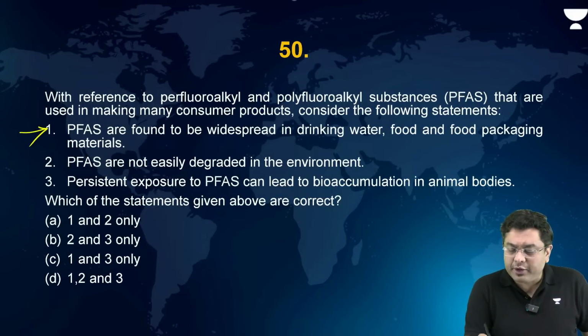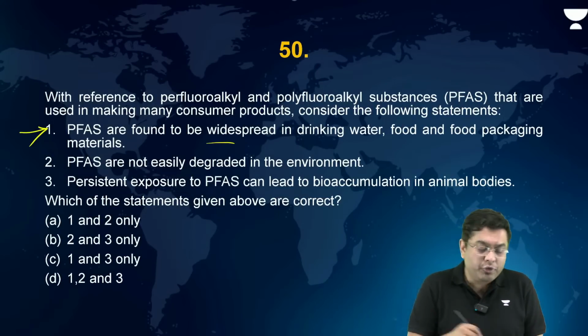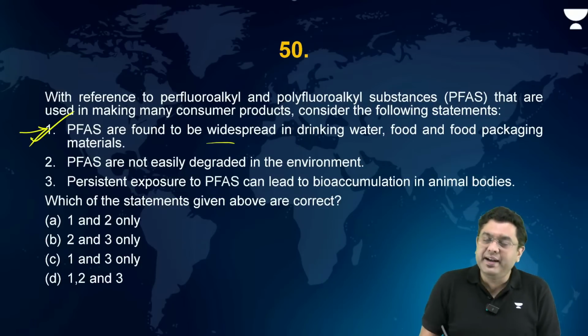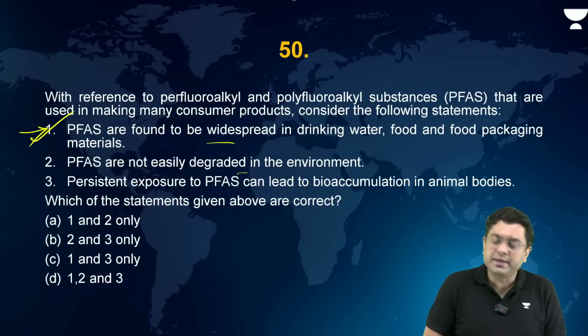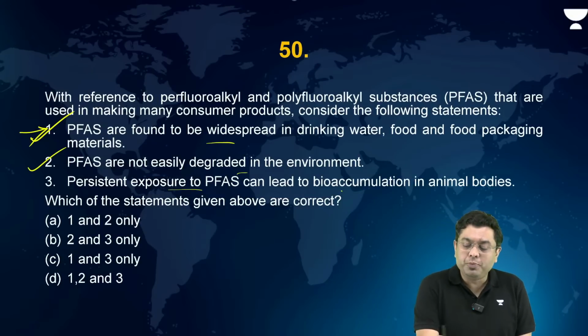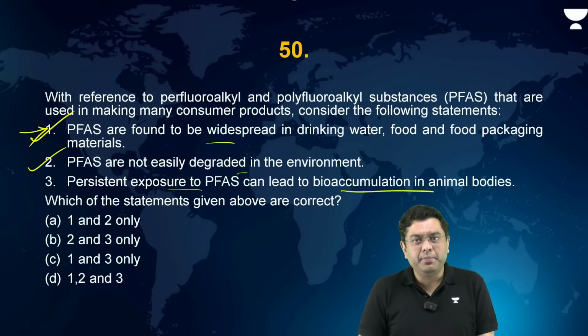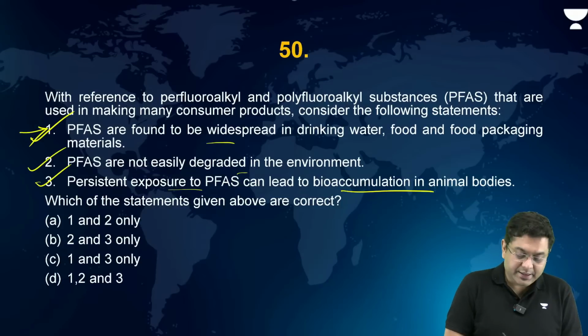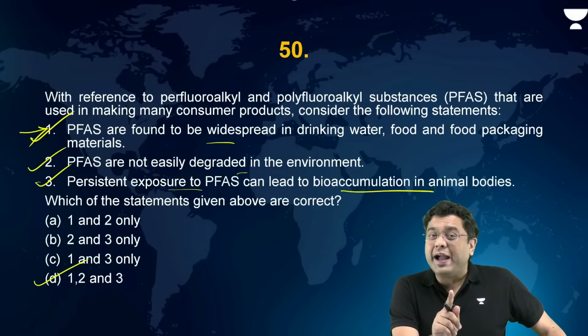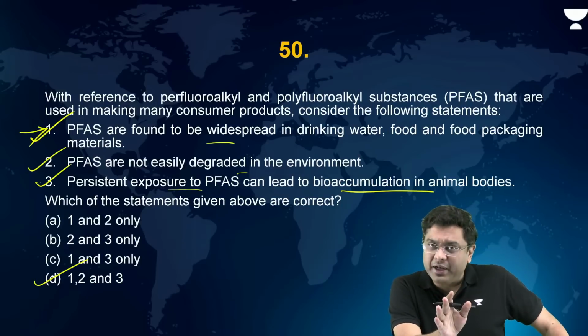So PFAS are found in drinking water, food, and food packaging materials. Obviously, yes. They are not easily degraded in the environment. Correct. Persistent exposure to PFAS can lead to bioaccumulation in animal bodies. This is also correct. So the correct answer is D, 1, 2, and 3. Bioaccumulation is different from biomagnification.